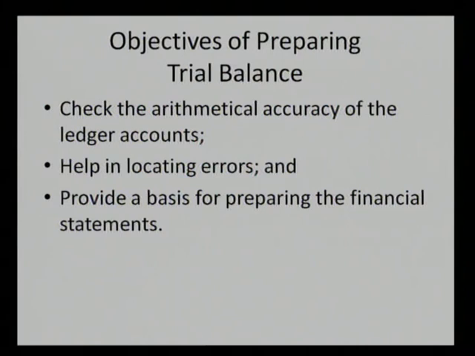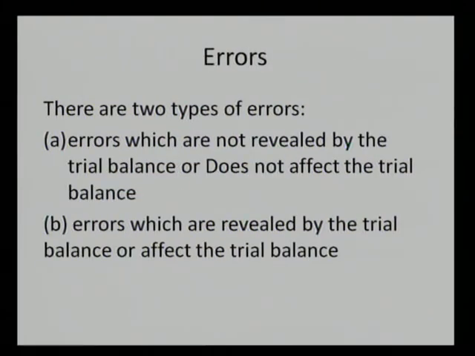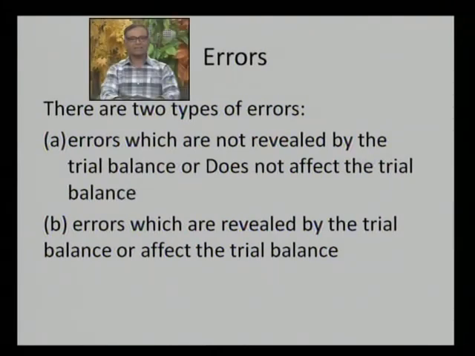Now let us discuss the types of errors that occur while preparing the accounts. Generally, errors can be broadly divided into two parts. Number one is errors which are not revealed by the trial balance. Here the debit balance and the credit balance of the trial balance are the same. The error is there in the books of accounts, but as the debit and credit totals tally, the error is not reflected in the trial balance.